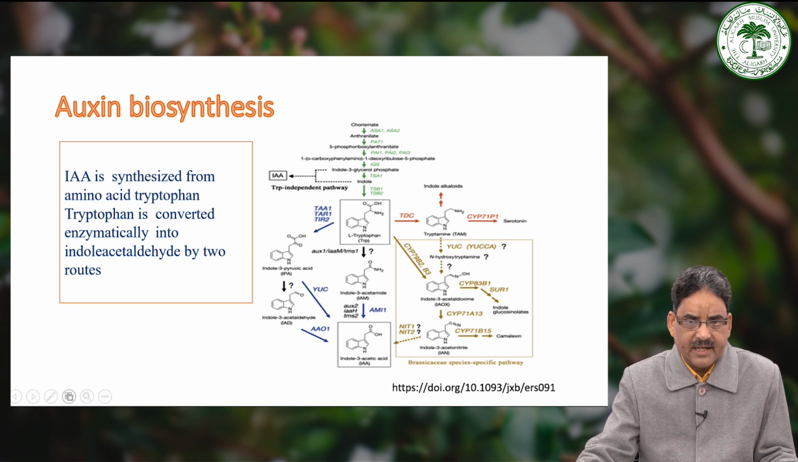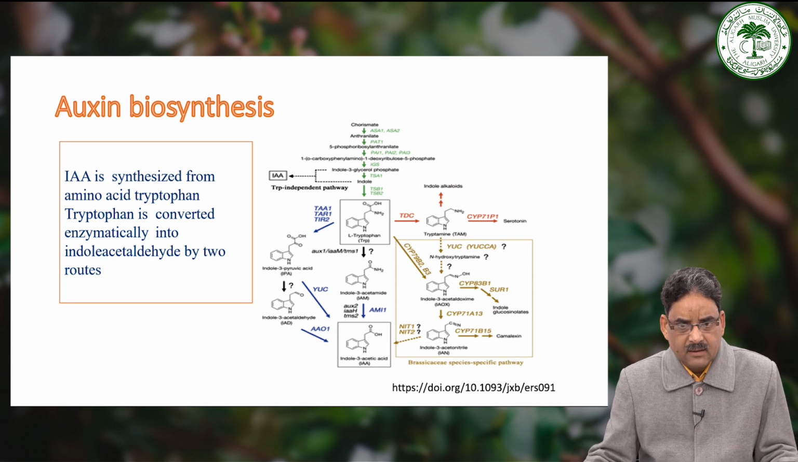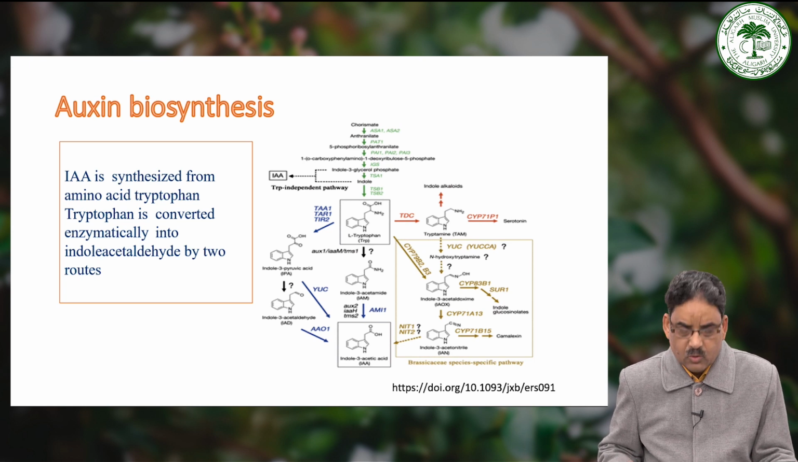Tryptophan is converted enzymatically into indole acetaldehyde by two different routes, first by indole 3-pyruvic acid and second by tryptamine. However, in members of the Brassicaceae family, tryptophan is converted into indole acetaldoxime and then into indole acetonitrile, directly or through glucoside formation. Then indole acetonitrile is finally converted into IAA.